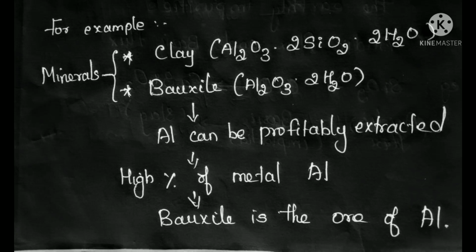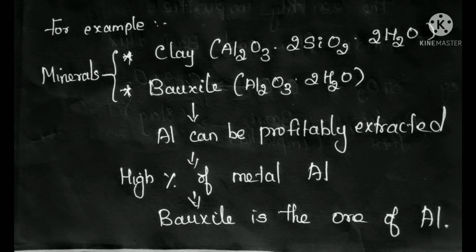So what will we choose? Clay contains a low percentage of aluminium, whereas bauxite contains a high percentage of aluminium. So for extracting aluminium, we will choose bauxite. We will never choose clay. So bauxite is considered the ore of aluminium, whereas clay is considered a mineral of aluminium. Have you understood?